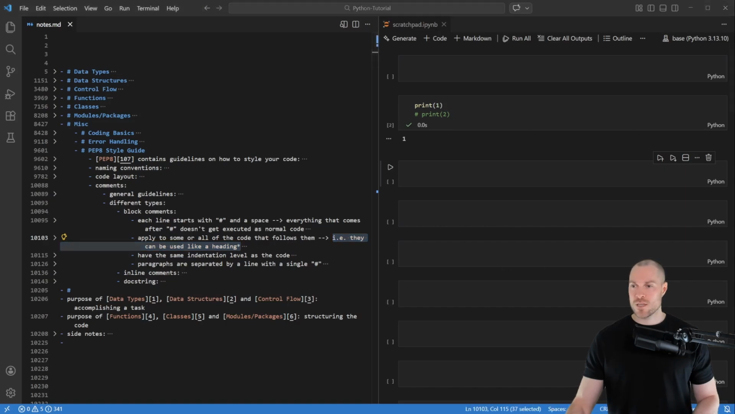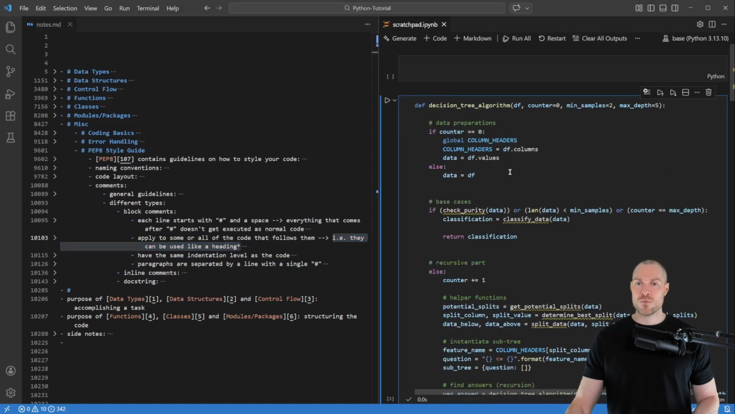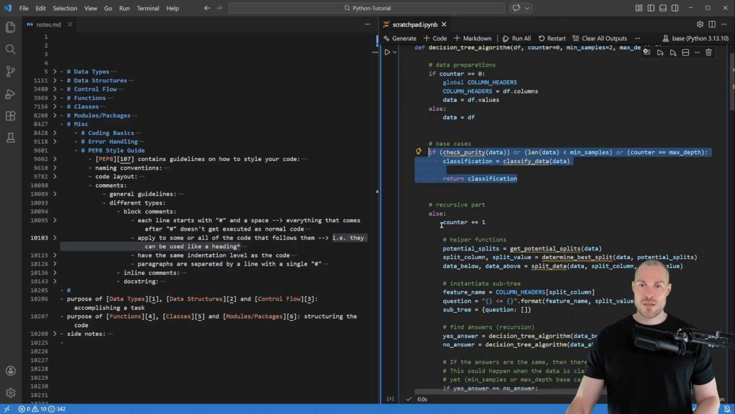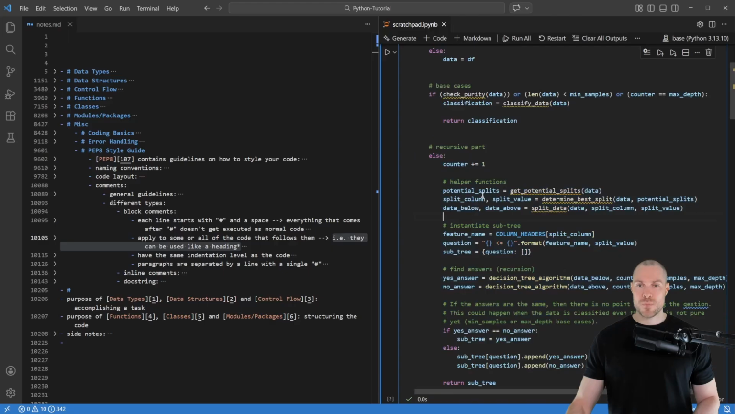And to demonstrate that, I've prepared here this large decision tree algorithm function. So here you can see that this block of code does something with data preparations. Then this block of code here are the base cases. And then here we're going to enter the recursive part of this function. And then here, for example, we're going to use some helper functions and so on. So as you can see, you can use block comments like headings.